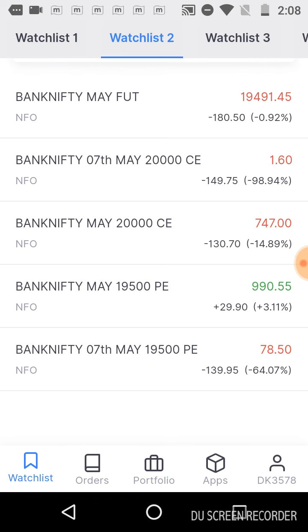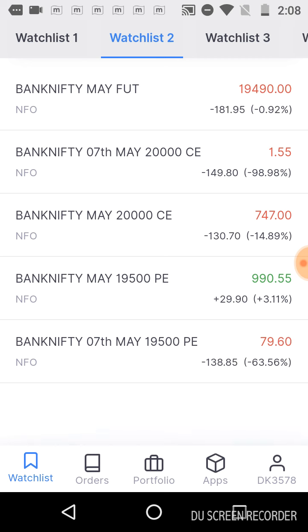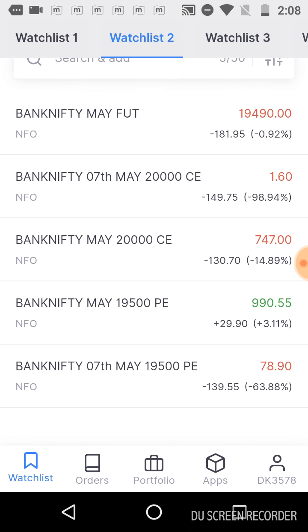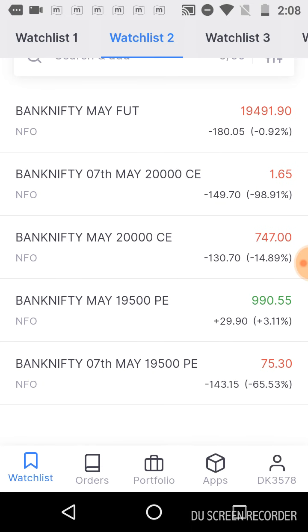The 19,500 PE did not become zero, but it reduced even though it struck 19,500 in the May futures value. So on expiry day, it is better not to trade CE or PE, but based on the situation and the trend, you can sell a call option. For that, the margin required is more compared to a normal buy of a call option.